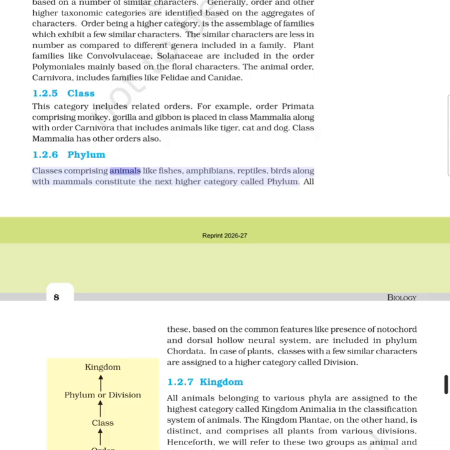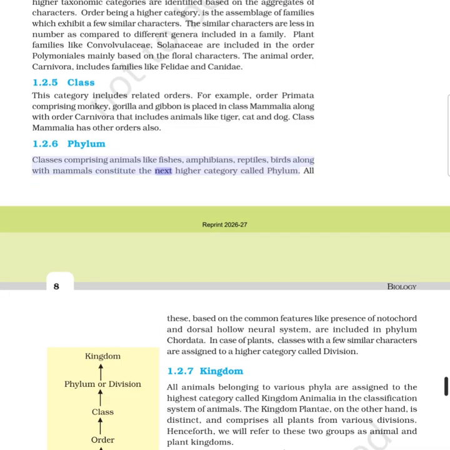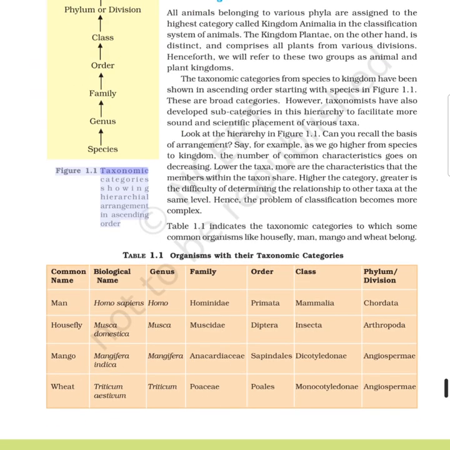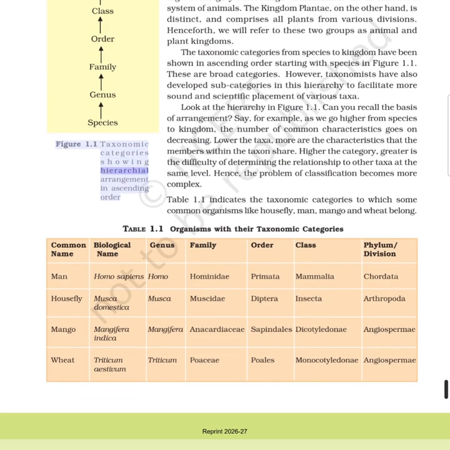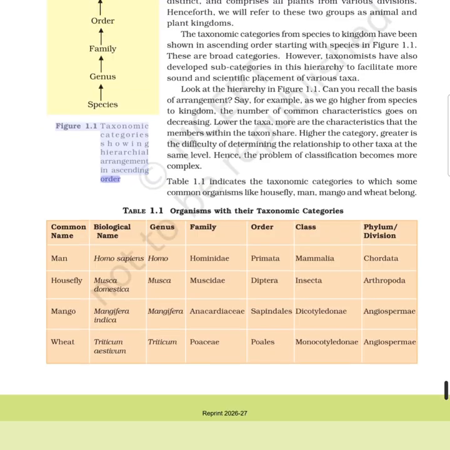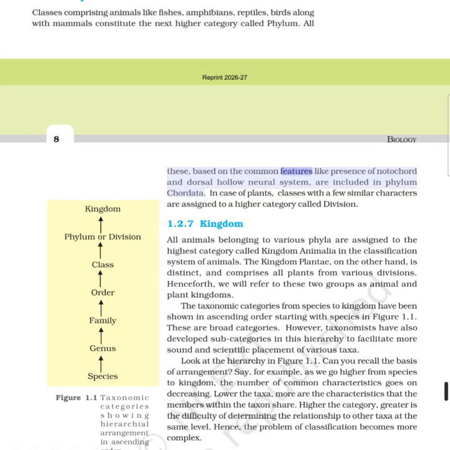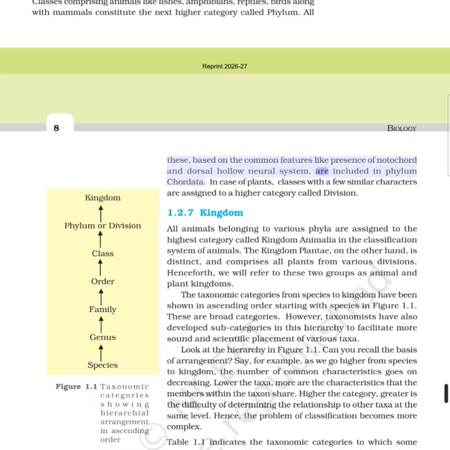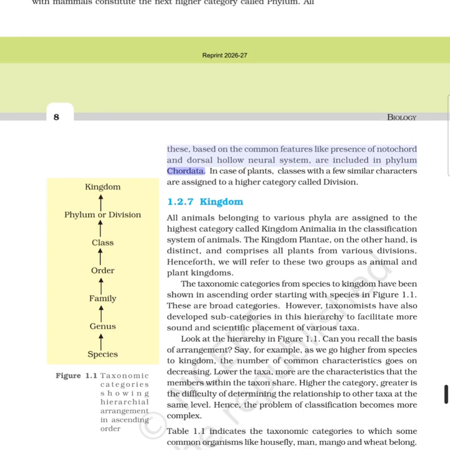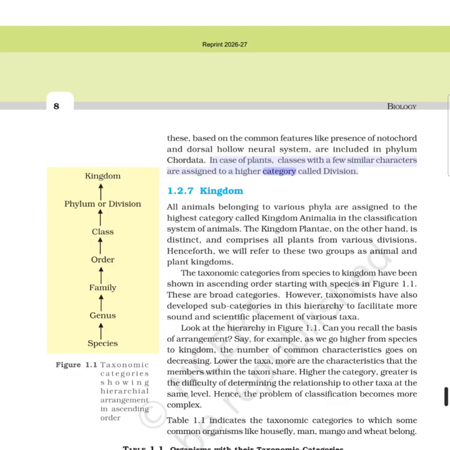1.2.6 Phylum. Classes comprising animals like fishes, amphibians, reptiles, birds along with mammals constitute the next higher category called phylum. Figure 1.1 shows taxonomic categories showing hierarchical arrangement in ascending order. These, based on common features like presence of notochord and dorsal hollow neural system, are included in phylum Chordata. In case of plants, classes with a few similar characters are assigned to a higher category called division.